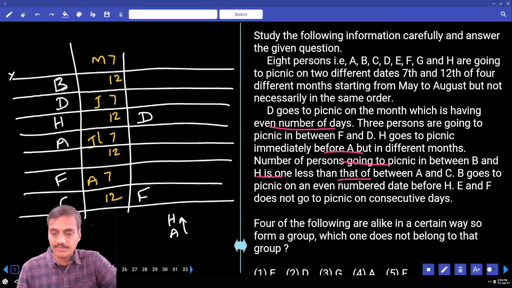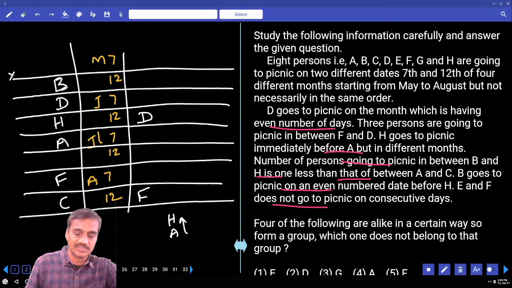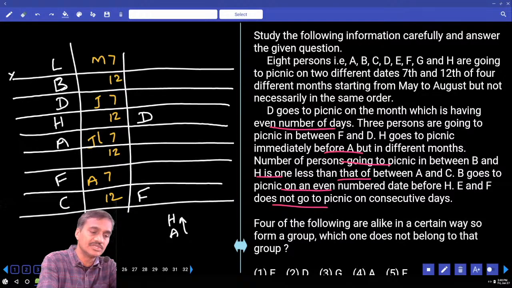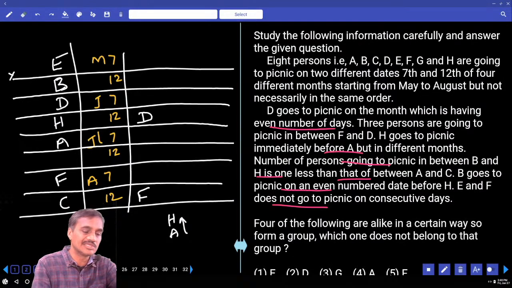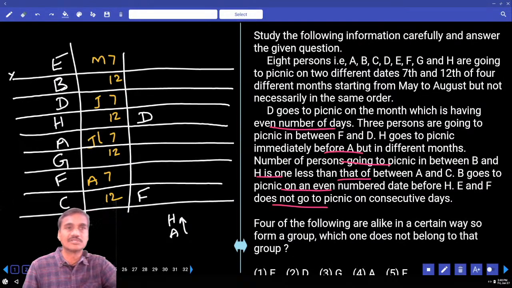Then next one. E and F do not go on consecutive days. Now E is here. If E is here, what is the element left over? Who is left over? G is left over.